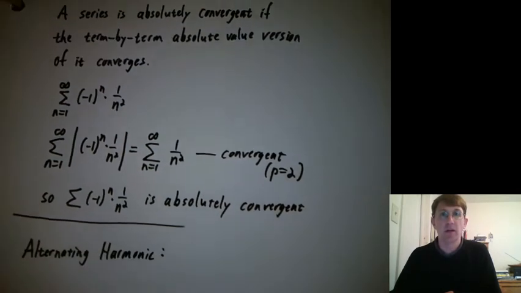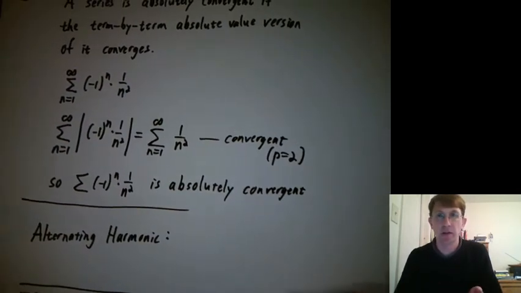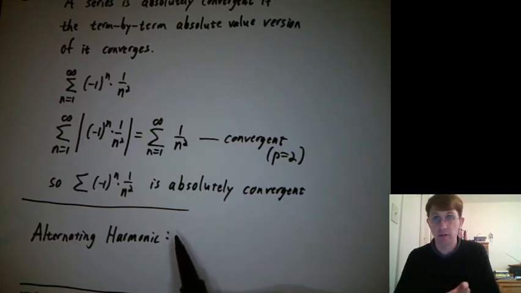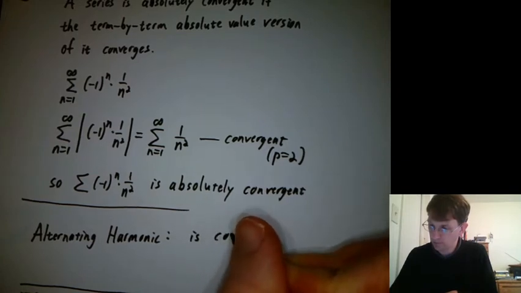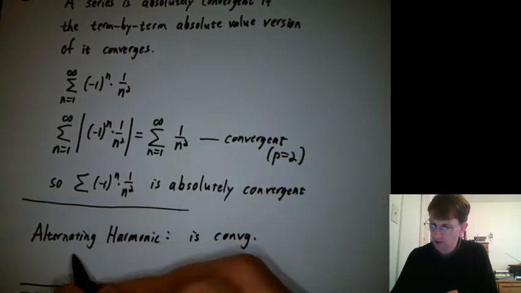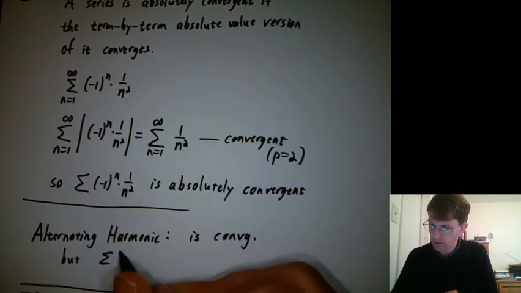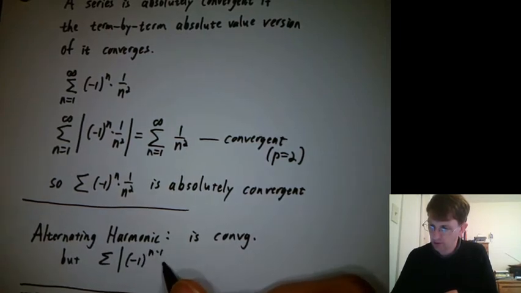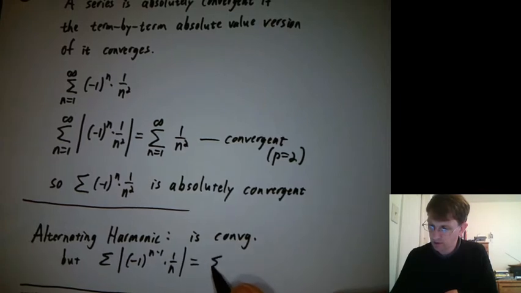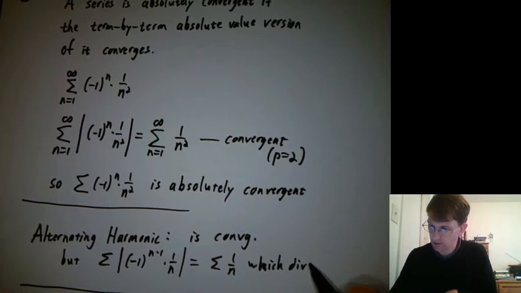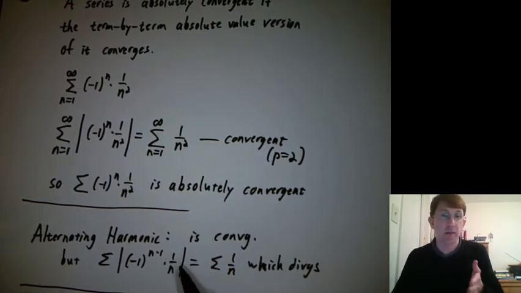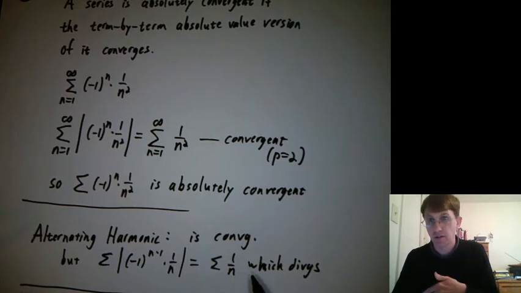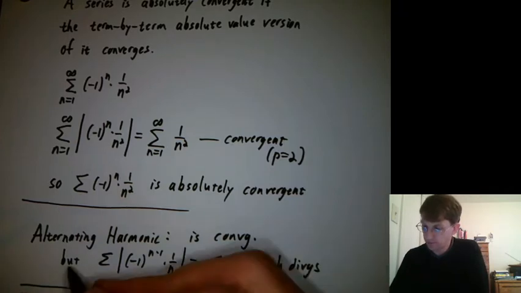Let's think about another quick example. Is the alternating harmonic series absolutely convergent? Well, the alternating harmonic is convergent, but the sum of the absolute value of (-1)^(n-1) over n is the sum of 1 over n, which diverges. So when you take absolute values, you get a sum that's not convergent, so the alternating harmonic is not absolutely convergent.